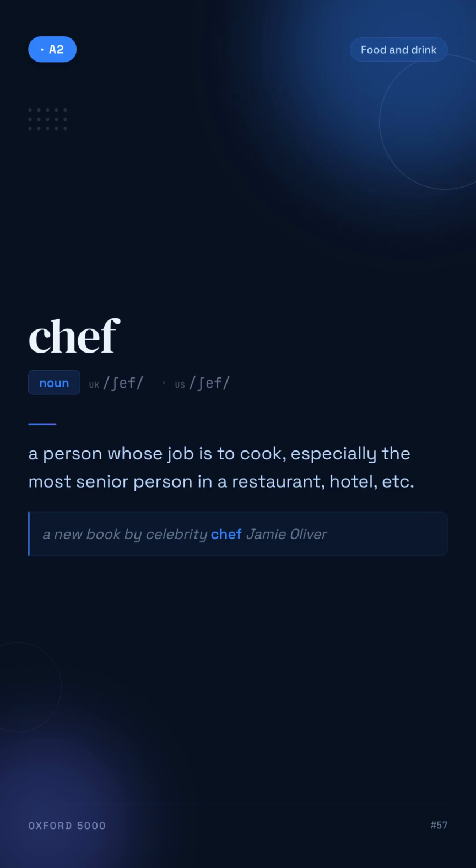Chef. A person whose job is to cook, especially the most senior person in a restaurant, hotel, etc. For example, a new book by celebrity chef Jamie Oliver.